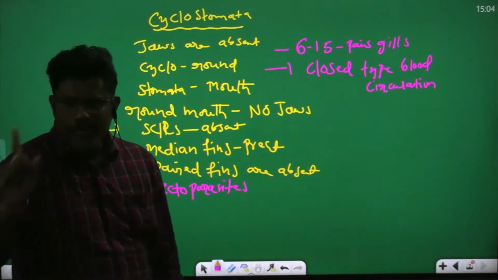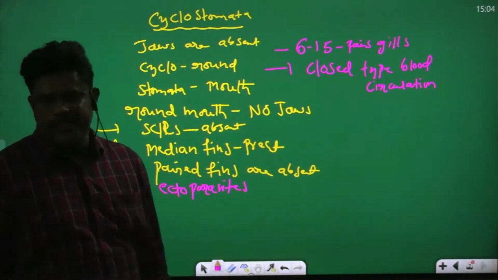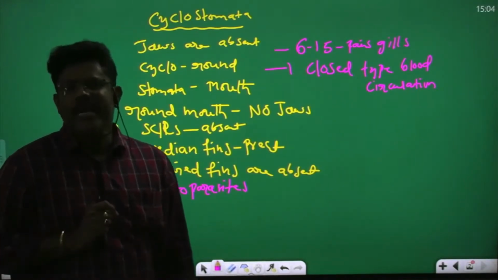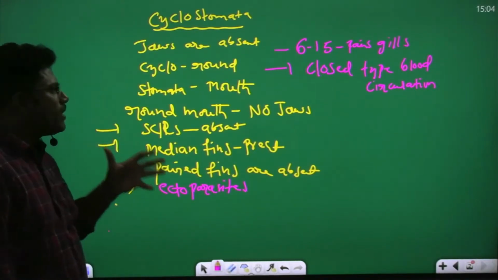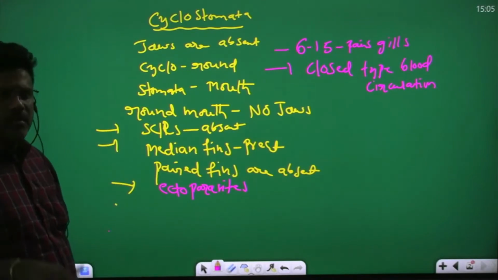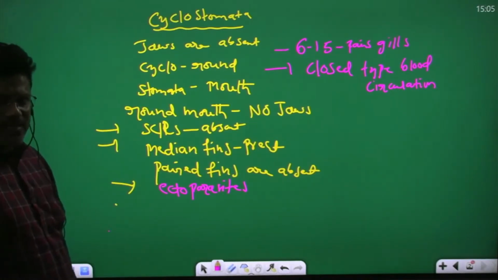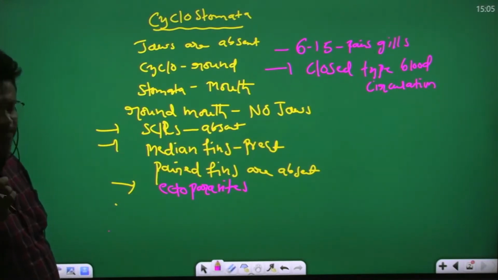Jaws absent. Mouth is a circular mouth. They are ectoparasites. You understand? So this is the important point of the cyclostomata. On the body, scales absent. Body is not covered by scales. Median fins present. Paired fins are absent.